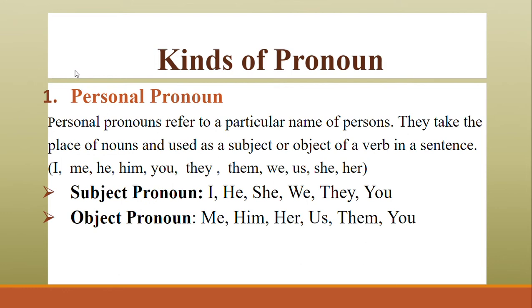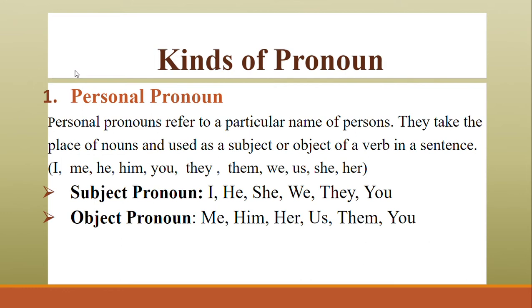Subject pronouns are I, he, she, we, they, you. Object pronouns are me, him, her, us, them, you. Object, him. Object, her.